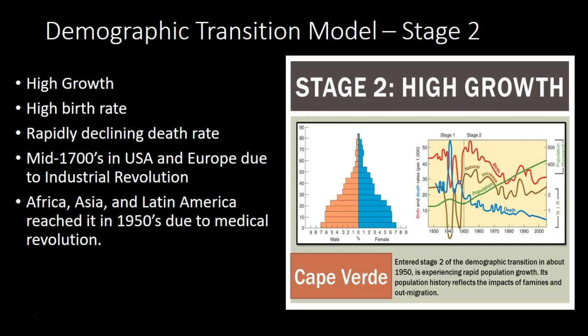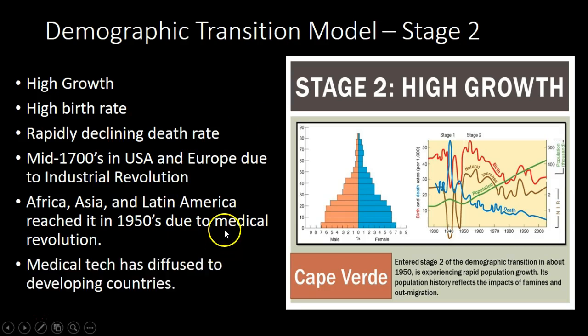Africa, Asia, and Latin America reached it in the 1950s due to the medical revolution, as medical technology hierarchically diffused from Europe and America and other places down to Africa, Latin America, and Asia so that they could maintain a healthier population. This medical technology diffused to these developing countries.